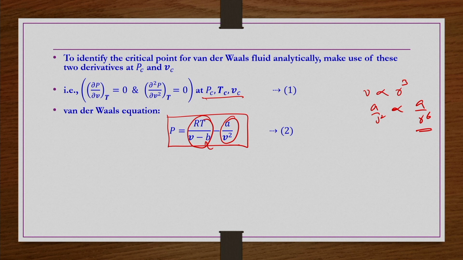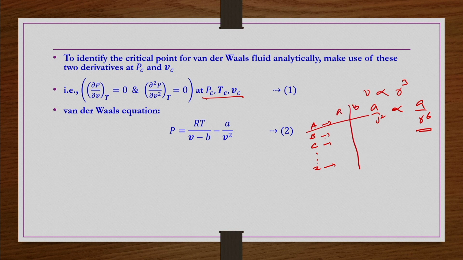Okay. Now, for this equation, what are we going to do? We are going to develop the generalized equation. Let us say we take gas A, gas B, gas C and so on, up to gas Z. All of them obey the van der Waals equation of state, so for each of them a and b have different values, determined experimentally.